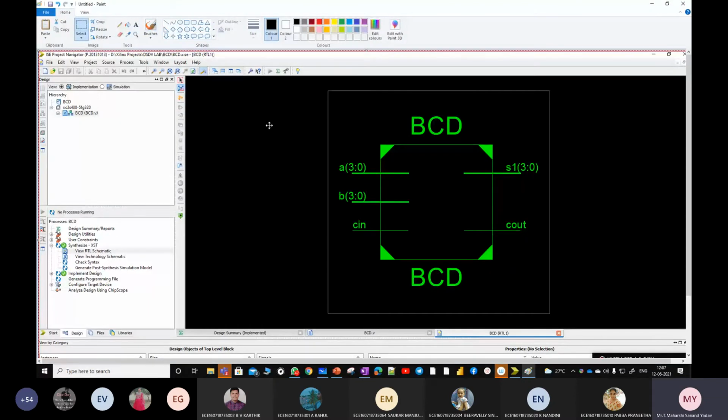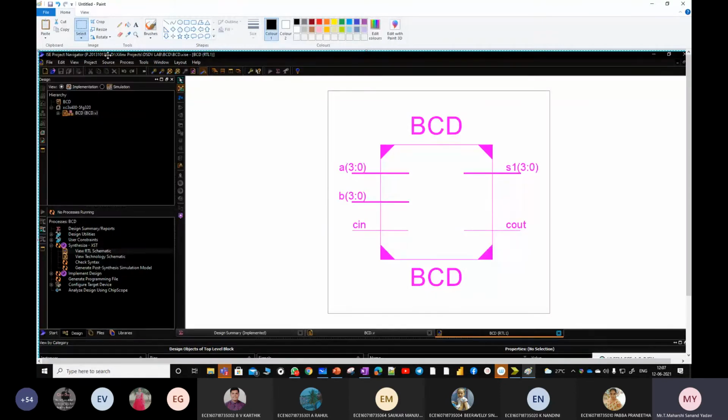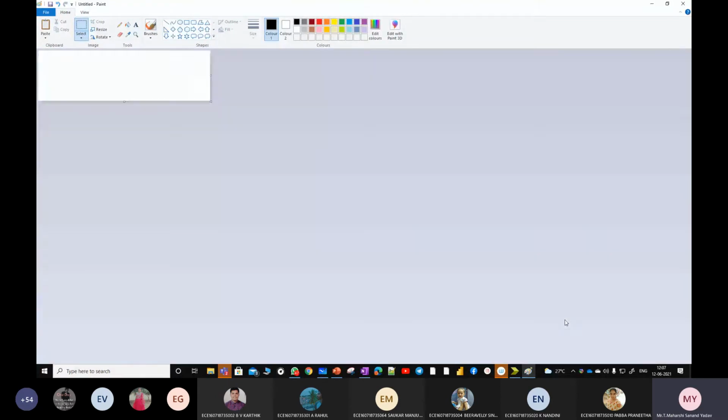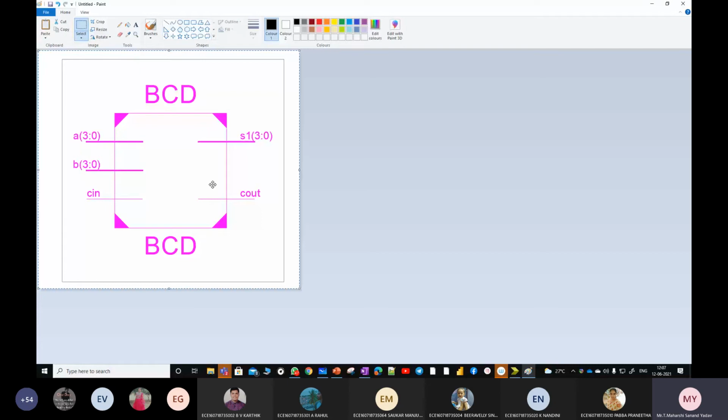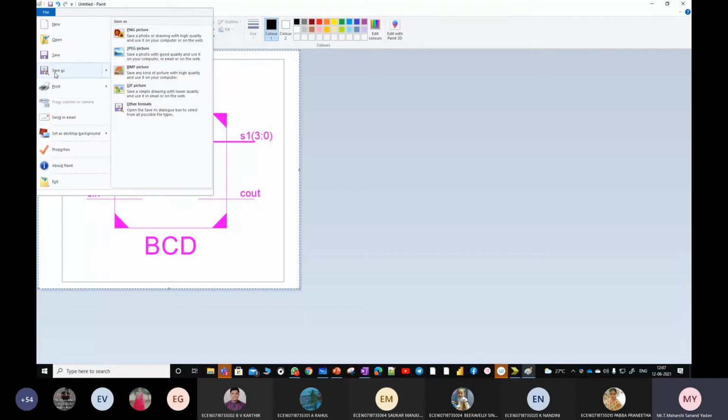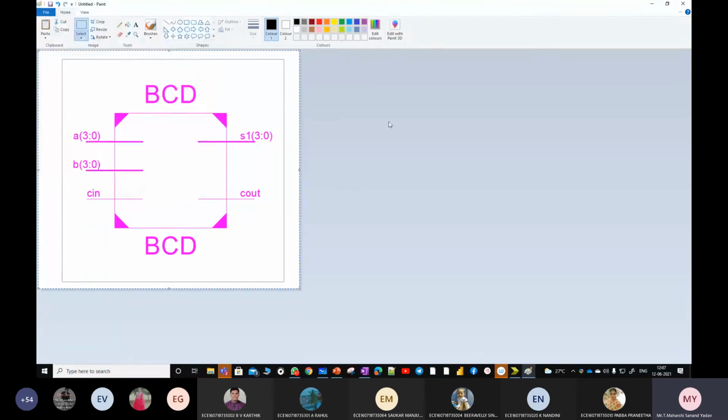After pasting, right click, click on invert color. You'll get this particular diagram. Try to crop it and save it somewhere. Control X, again go to a new file, paste it. Click on file and here you can save it. This is one style. I hope everyone knows about this. Now one more thing: directly you can take it from Xilinx also.